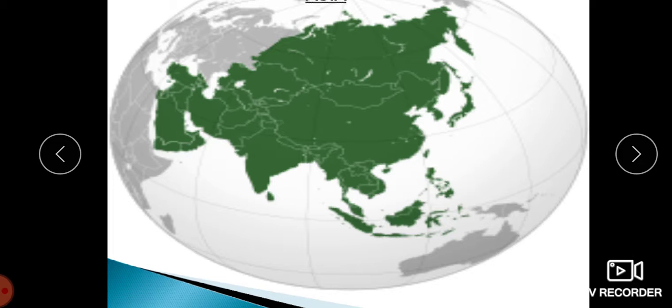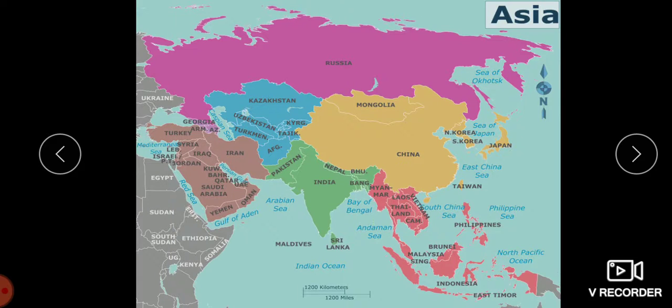It has the highest mountain, plateaus, vast fertile plains, river system, deserts, and lakes. There is diversity in the languages, religions, uneven distribution of population, and density. That is why Asia is called as